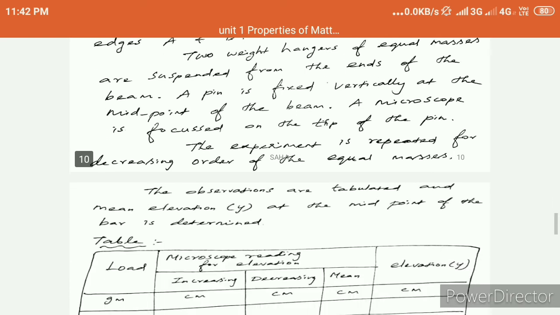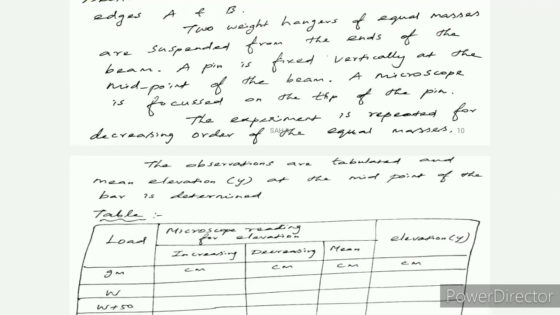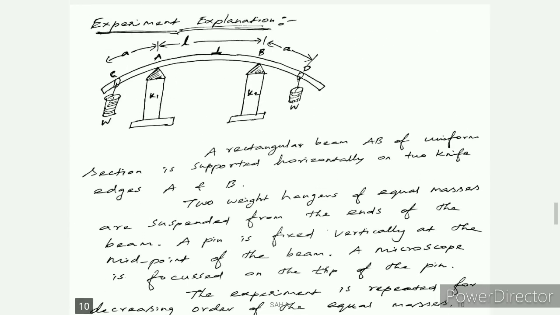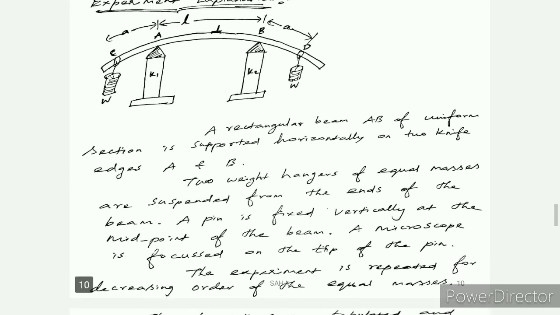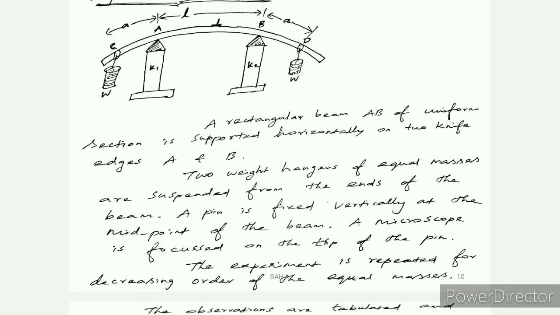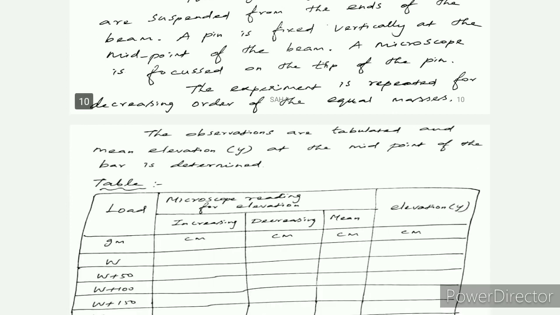The experiment is repeated for an increasing order or decreasing order of the equal masses. The observed readings we got, note down in the table. On the two sides, we slowly increase the weight or decrease the weight. That is very important. Then only we can get the readings from the microscope, because when we increase or decrease the load, we can see the position of the pin on the microscope scale value. Then 5 readings or 6 readings will be taken based upon the weights used.